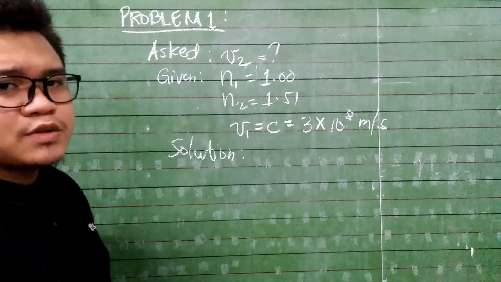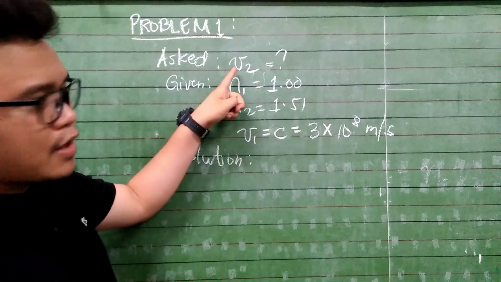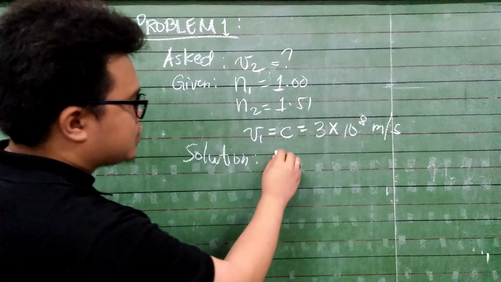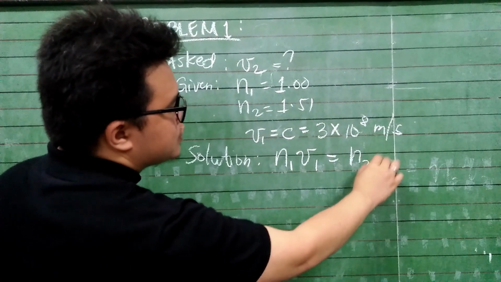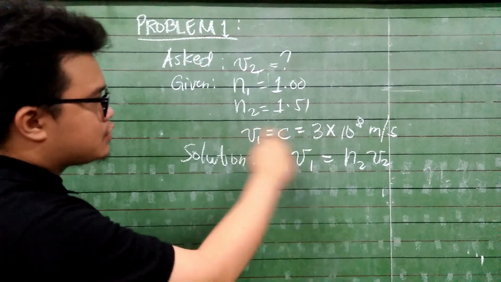In this case, we are going to use the third equation that we just introduced, since the given variables are only v and n. So the equation goes n1 v1 is equal to n2 v2. And substitute the variables.